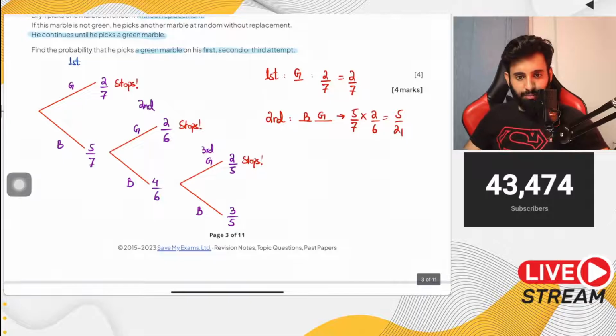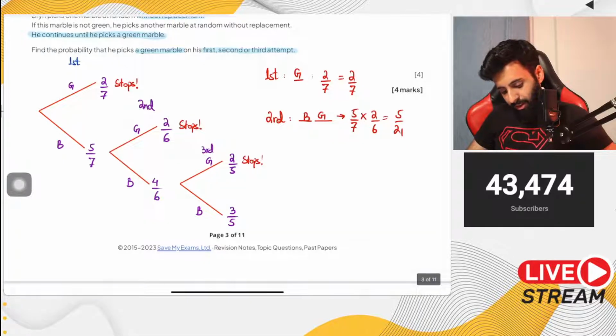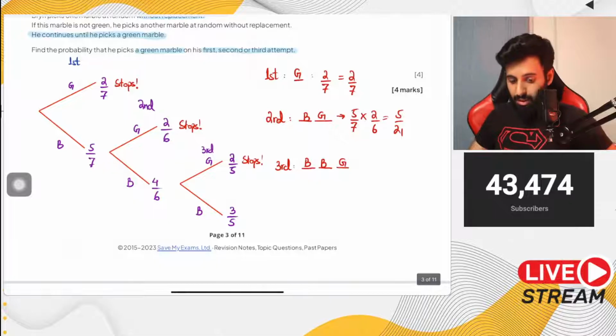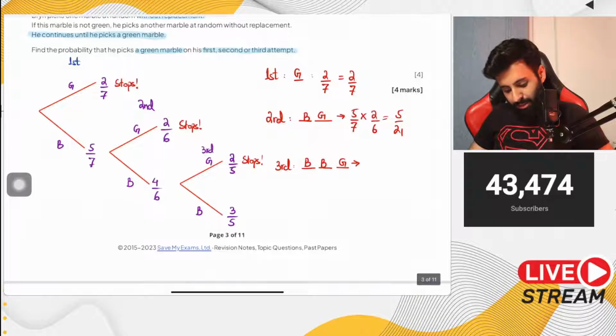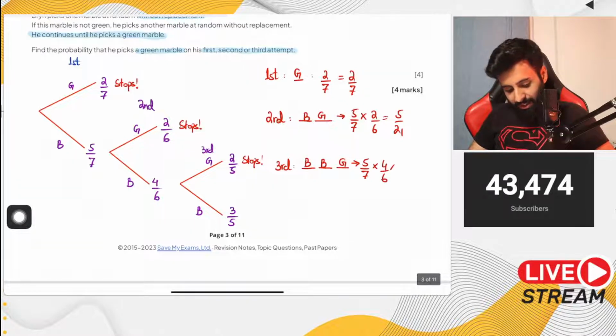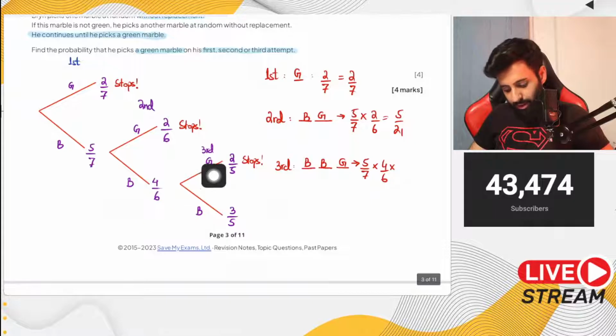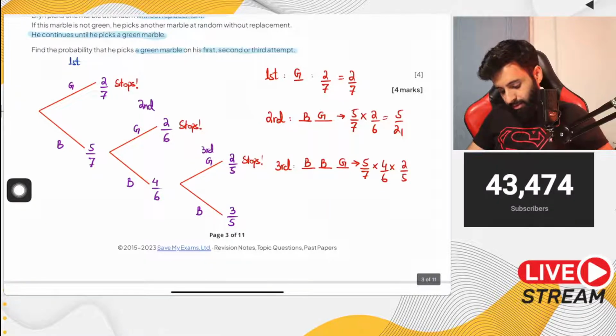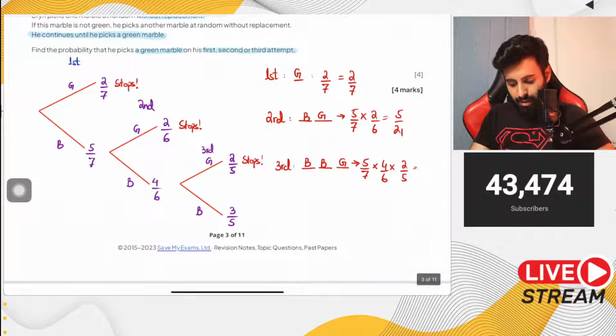Then what about the third attempt? The only way that he will get a green one in the third attempt is if the first two are blue, because remember, he stops the second he gets a green one. That is possible if the first one is blue, 5 upon 7, the second one is also blue, which is 4 upon 6, and then the third one is green, which is 2 upon 5. So let's work this out: 5 into 4 into 2 divided by 7 into 6 into 5. So we're looking at 4 upon 21.